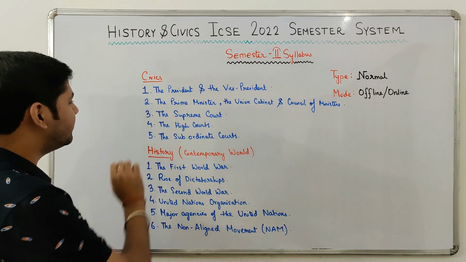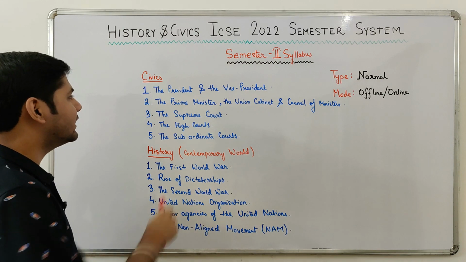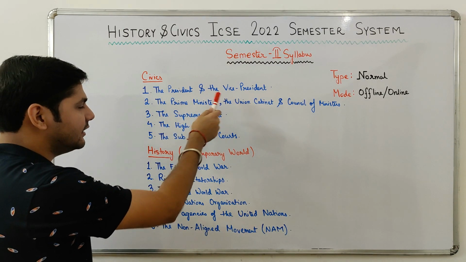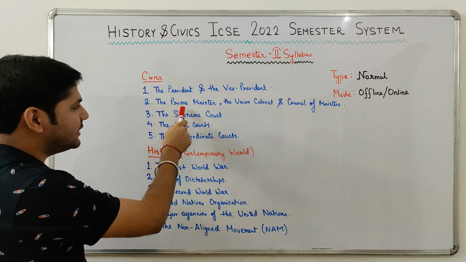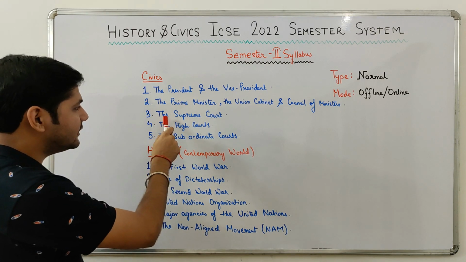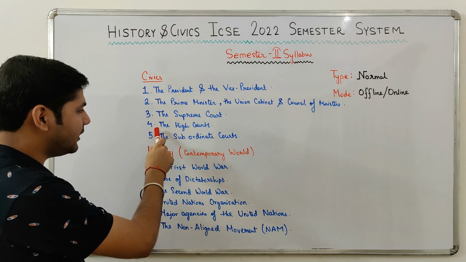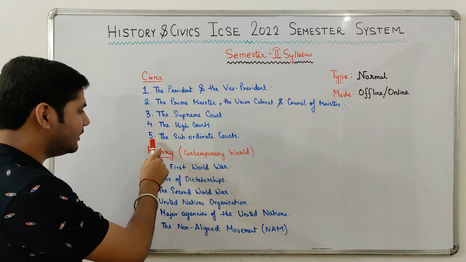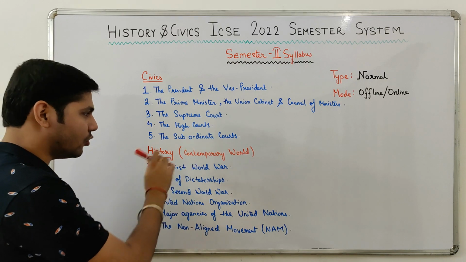From civics, the first chapter in your syllabus is the President and the Vice President. The second chapter is the Prime Minister, the Union Cabinet and Council of Ministers. The third chapter is the Supreme Court. The fourth chapter is the High Courts and the fifth chapter is the Subordinate Courts.